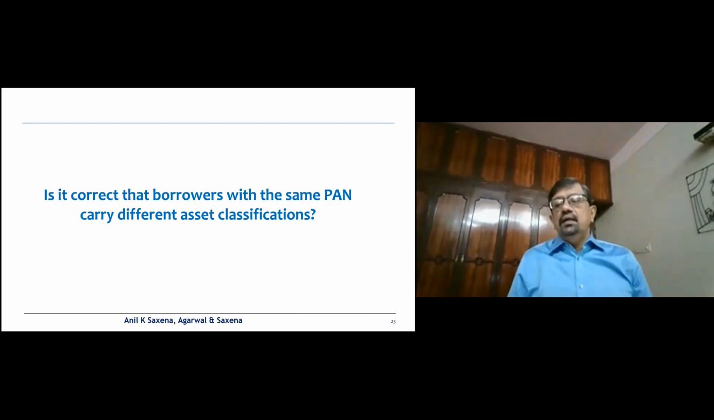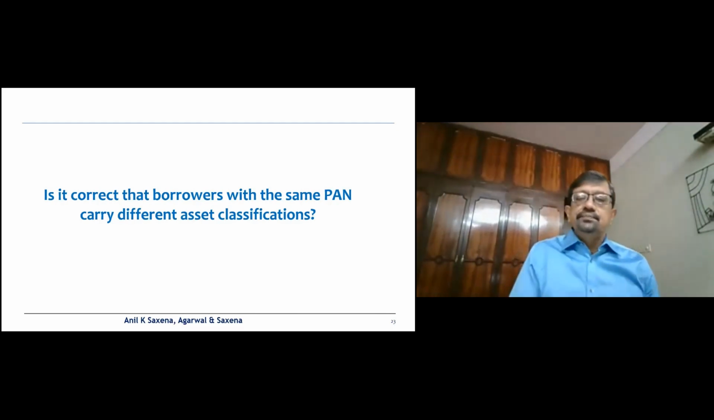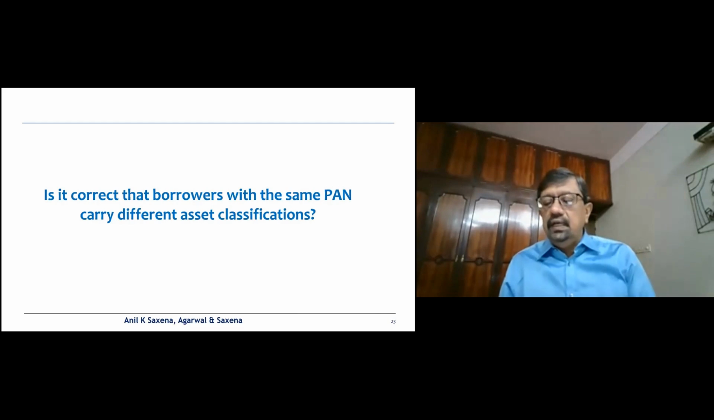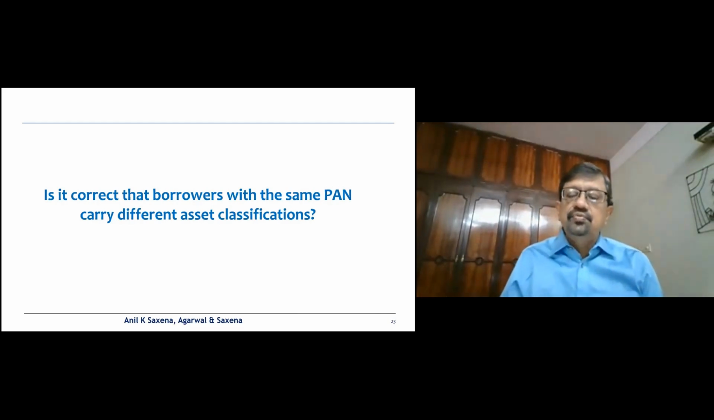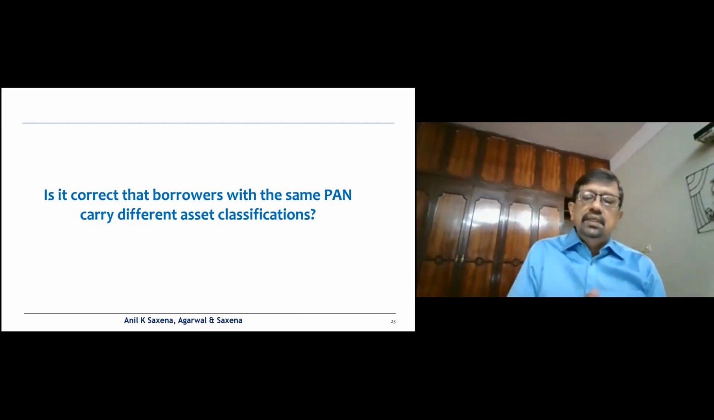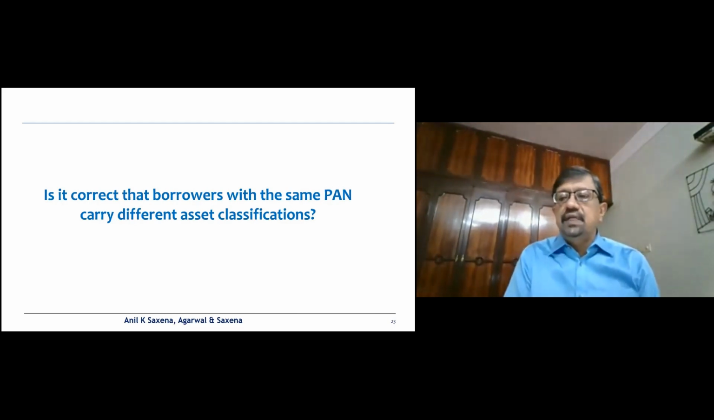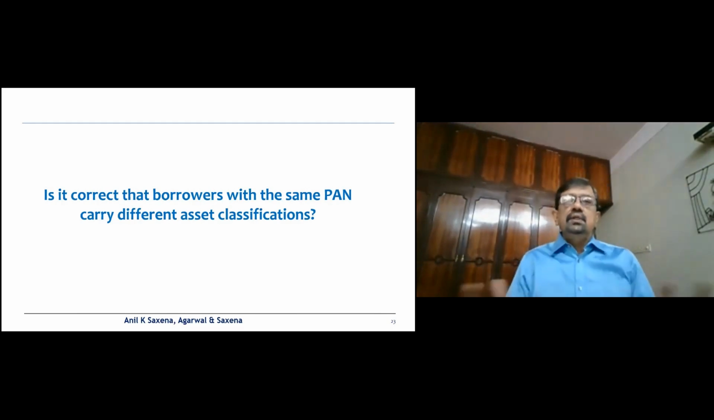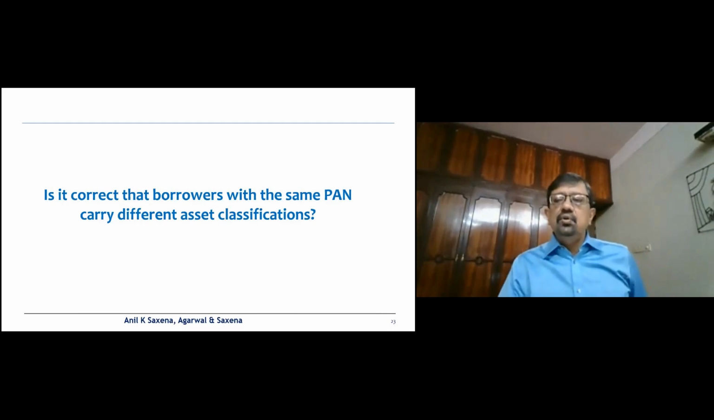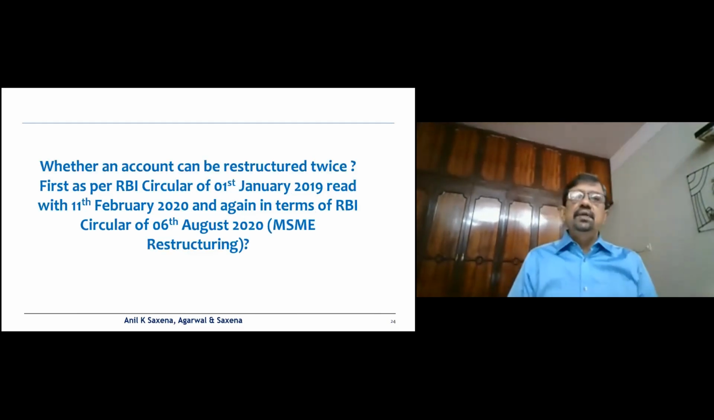Like, let's say I'm a borrower, I have a housing loan and I'm also the proprietor of two firms where I've taken a CCOD loan. So it cannot be possible that in the housing loan my account is classified as substandard, but my proprietorship firms, where obviously the PAN would be the same, are classified as standard. So here again, going by the same analogy, if you have the same custody or the same PAN, the asset classification has to be the same.